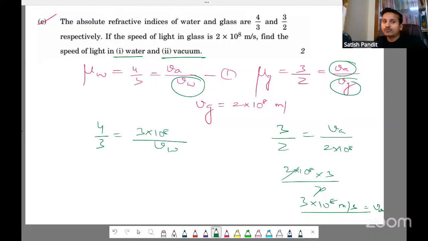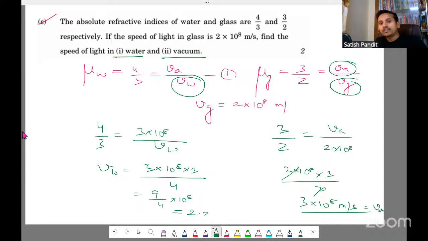We want to find Vw, so cross multiply. Vw is equal to 3 into 10 to the power 8 into 3/4. 4 will come down, 3 will go here. So that means 9/4 into 10 to the power 8.